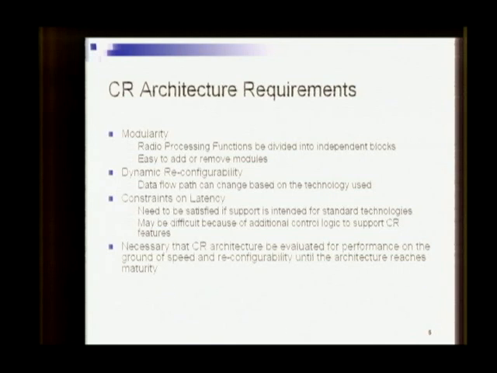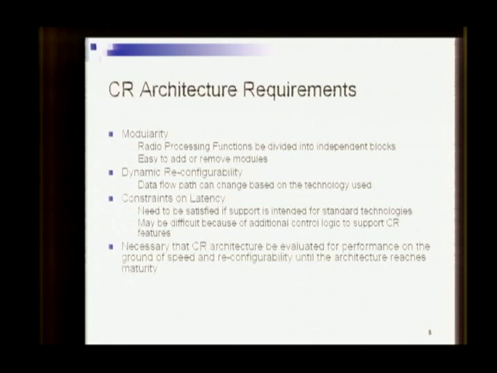Because of these modularity and reconfigurability constraints, there is a lot of overhead logic that might be in this cognitive radio implementation. But still, if the cognitive radio architecture needs to support the standard technologies, even with this additional overhead logic, it needs to satisfy the constraints on timing and latency that the current standards impose. An example of such a constraint will be the interface space timings which 802.11 standards currently impose.